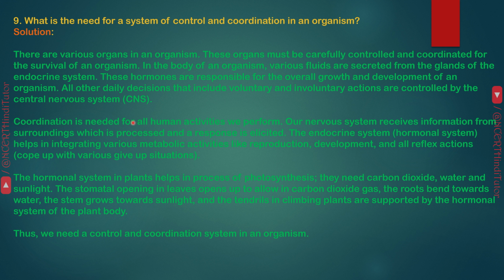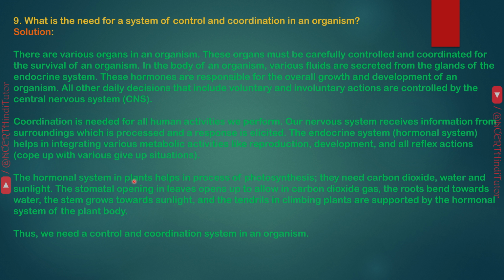Coordination is needed for all human activities we perform. Our nervous system receives information from surroundings which is processed and a response is elicited. The endocrine system, that is the hormonal system, helps in integrating various metabolic activities like reproduction, development and all reflex actions, that is, coping with various given situations.